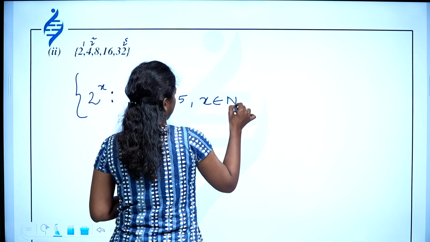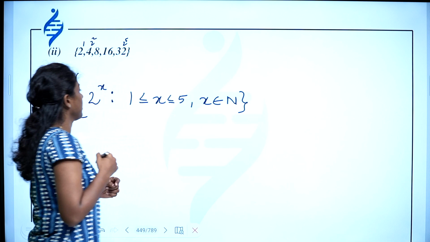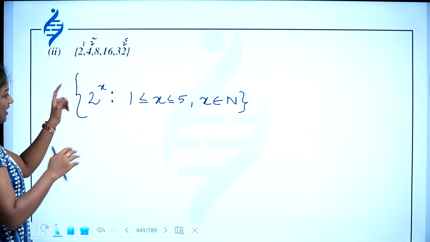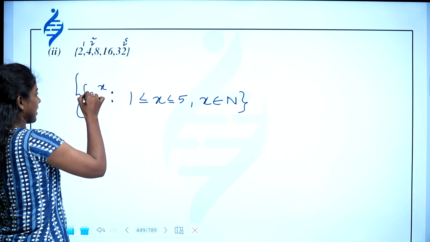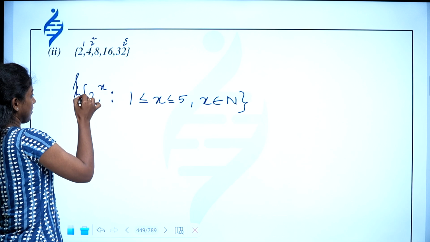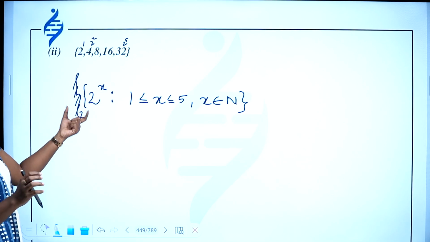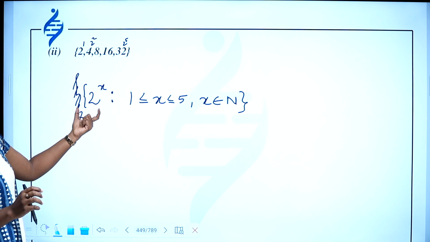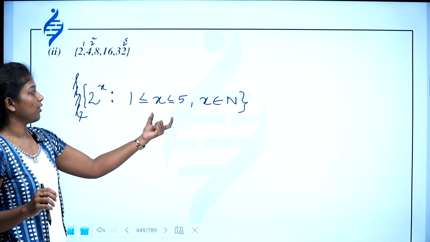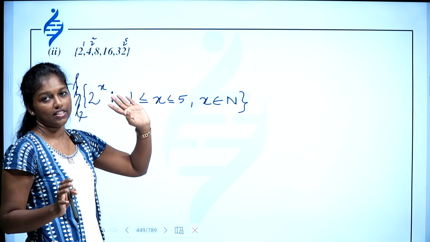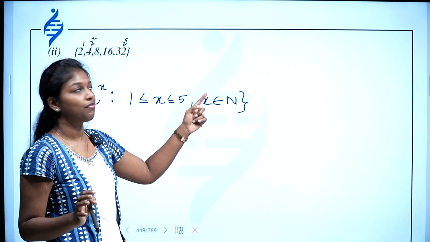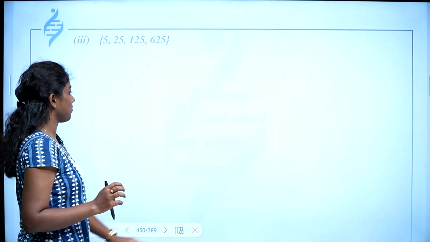I'm sorry, you have to write it in the same set itself. So 2 raised to x such that 1 less than or equal to x less than or equal to 5, x belongs to N. This is the set builder form of this question.